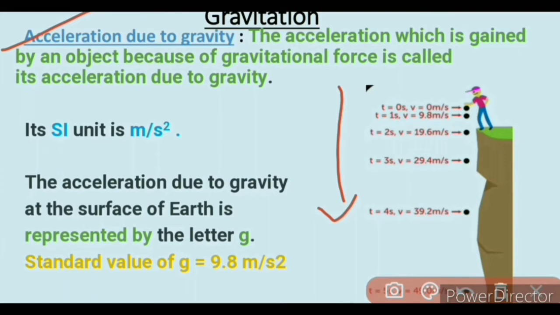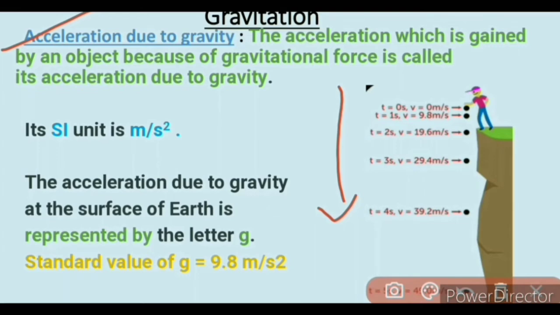Here we have an example. At time 0 seconds, the velocity of the object is 0 meters per second. After time t1 second, the velocity of the object is 9.8 meters per second. At time 2 seconds, the velocity of the object changes. It becomes 19.6 meters per second.